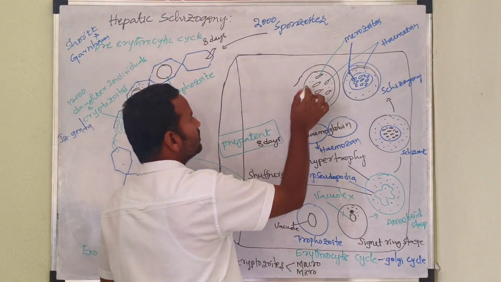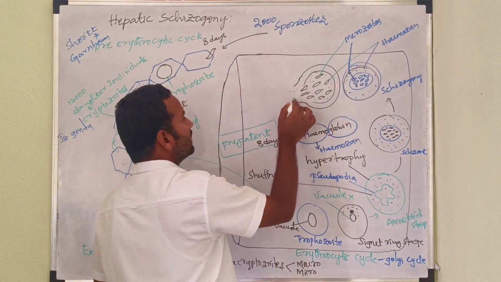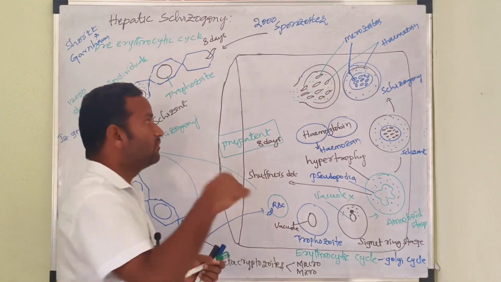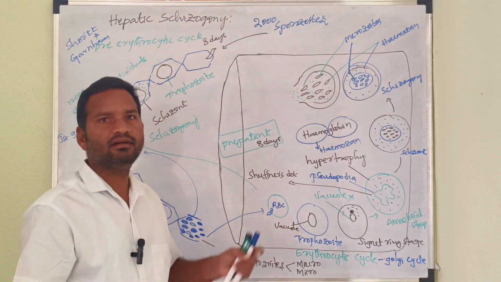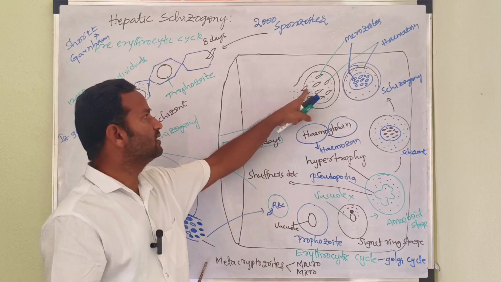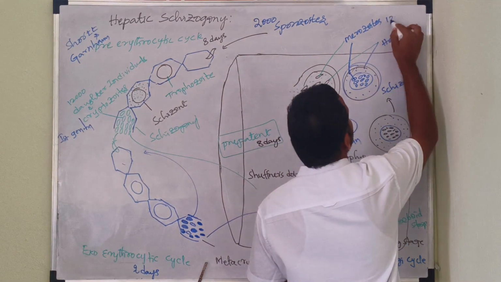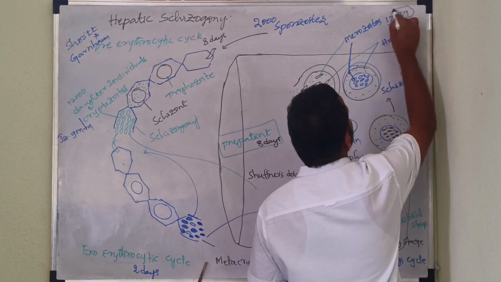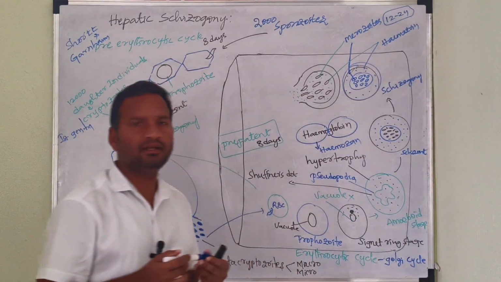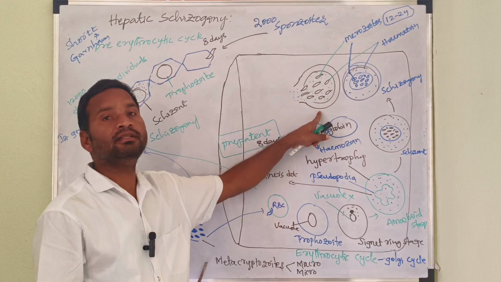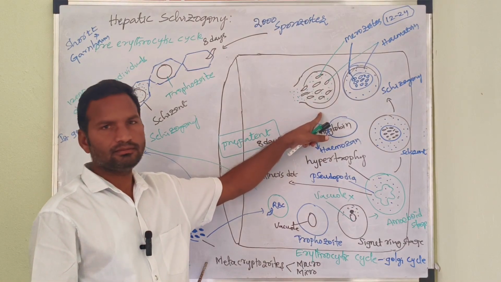Whatever merozoites along with the hemozoin are released into the blood. How many merozoites are released here? 12 to 24 merozoites are released along with the hemozoin. Yes, this is by the schizogony process.